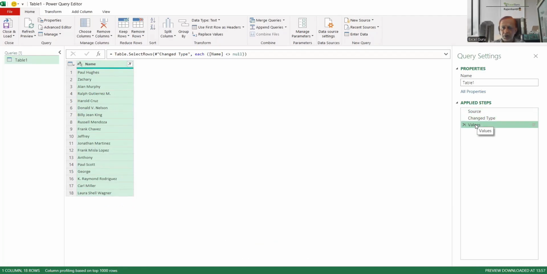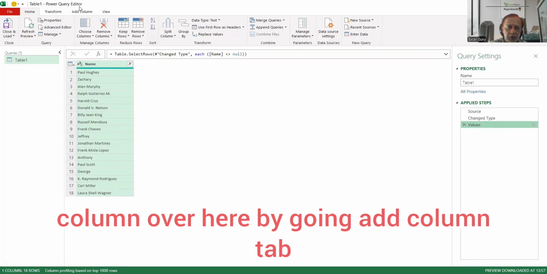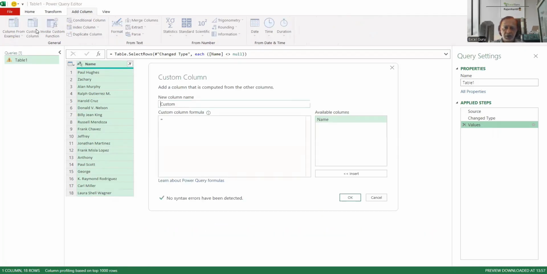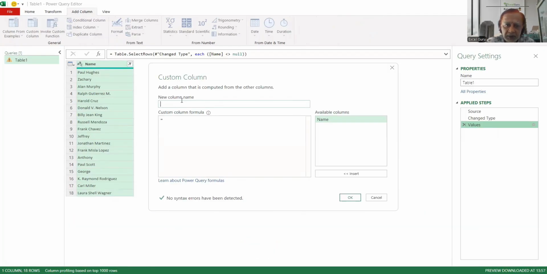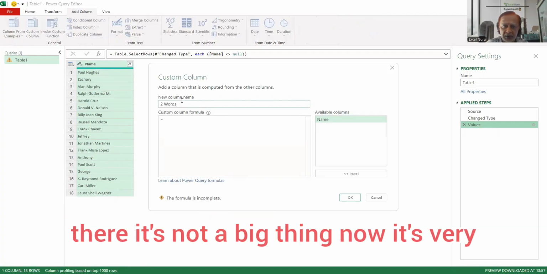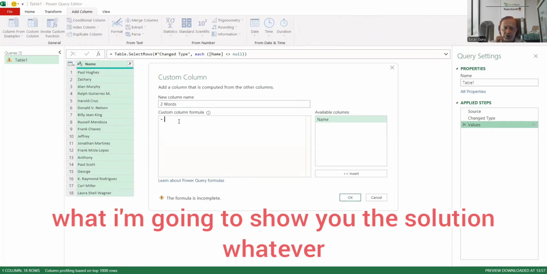Now what I'm doing is adding a custom column by going to the Add Column tab. Here you find Custom Column, and here you name it "two words", or whatever you need, you can type over there. It's not a big thing. Now, it's very important, guys. Just observe the solution I'm going to show you.